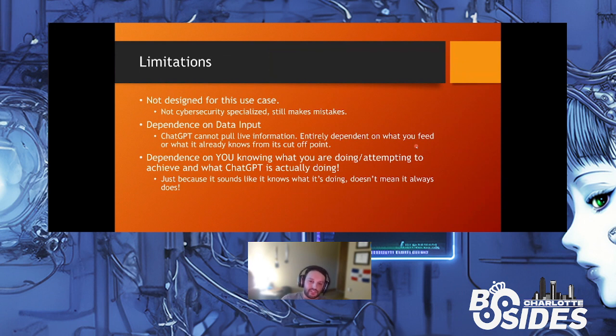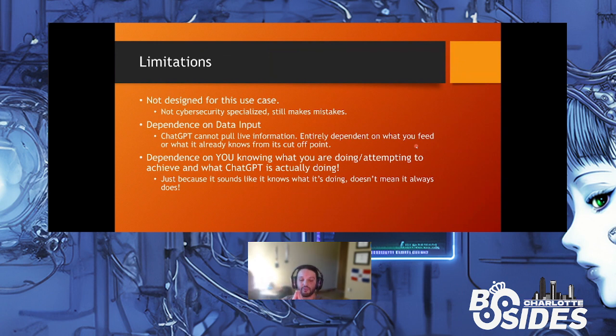You will see plenty of instances where it will give you the wrong code, it will have dementia and forget what it told you and give you a brand new code. There's plenty of instances where ChatGPT still has its flaws and its mistakes. As we saw earlier, it's also heavily dependent on data input. It's dependent on what you're feeding it, on the information you're passing along to it, on everything that you're providing it. It can't sit in your shoes and know what it is that you are trying to achieve, which is the biggest thing to remember when you use ChatGPT.